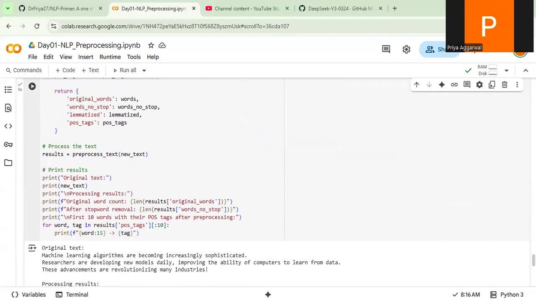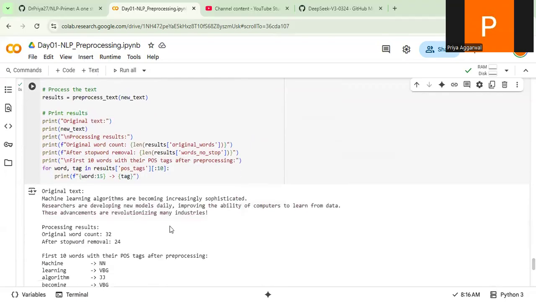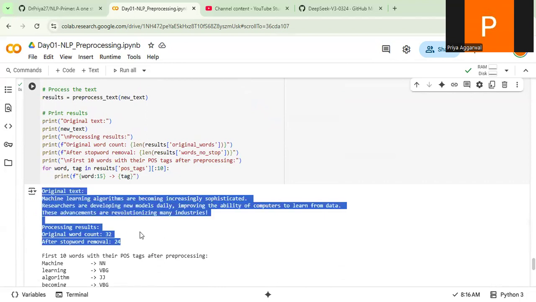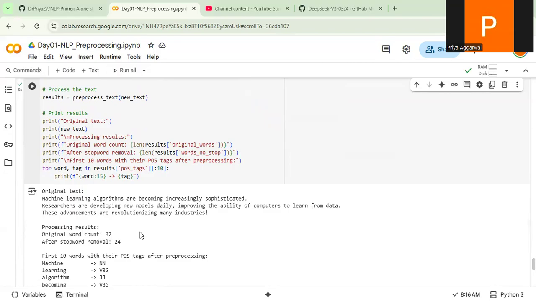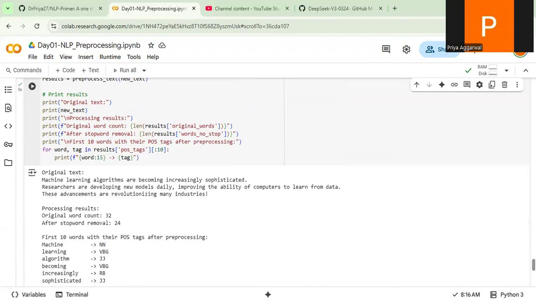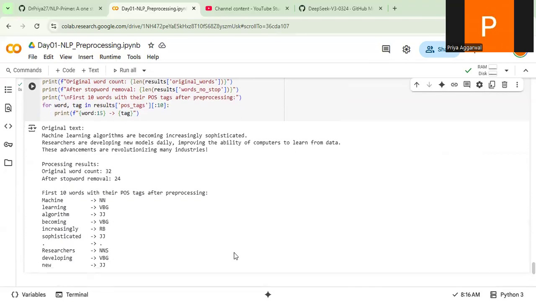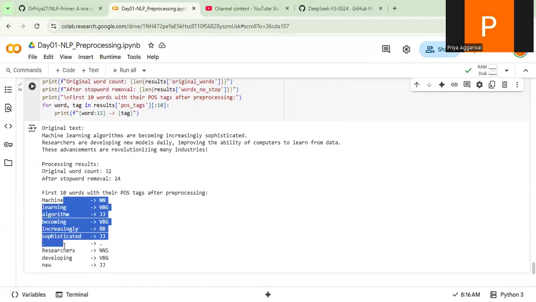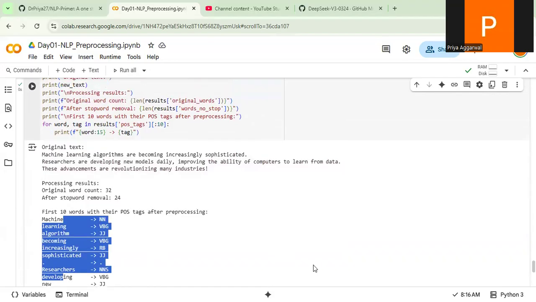If you go below, this is my original text. Now this is the word count after stop words removal, which is 24. So in this example, a significant number of tokens are stop words. This is a very important step, to stop the words which are not making any sense from going further. Then I am printing the POS tagging, and all the words that got stopped and lemmatized are printed here.